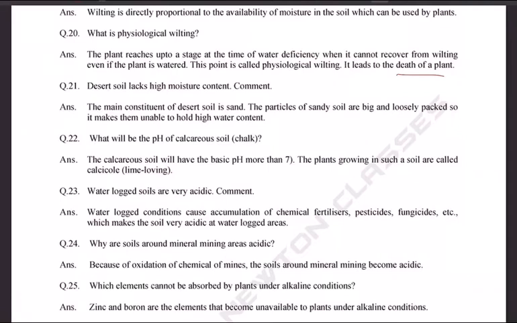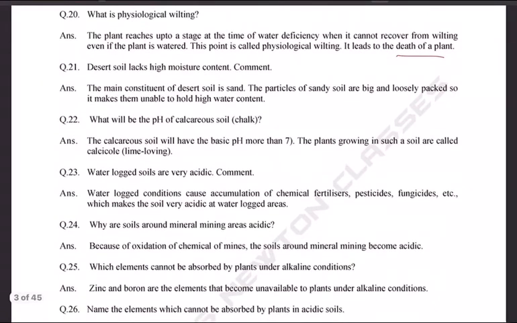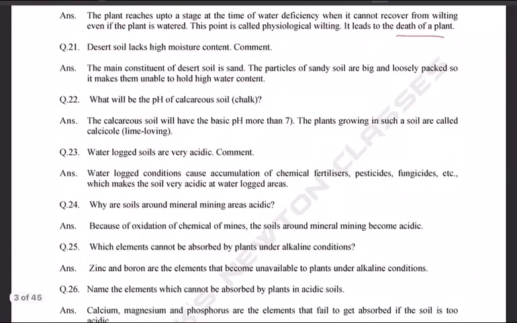Desert soil lacks high moisture content. Comment. The main constituent of desert soil is sand. The particles of sandy soil are big and loosely packed, so they are unable to hold high water content.